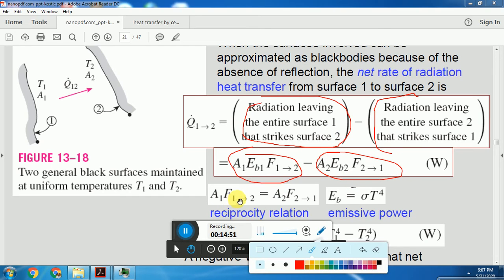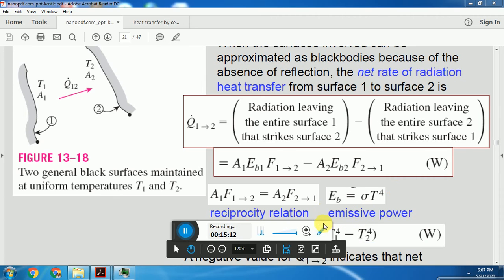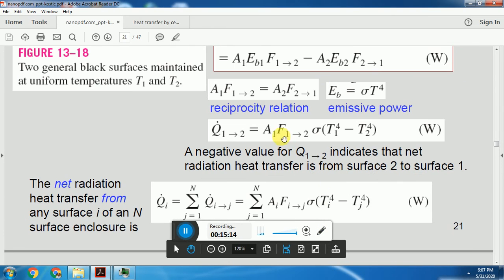Here there is a law called the law of reciprocity, according to that law A1 F12 is equal to A2 F21. Therefore they will be equal, and we can take them as common.